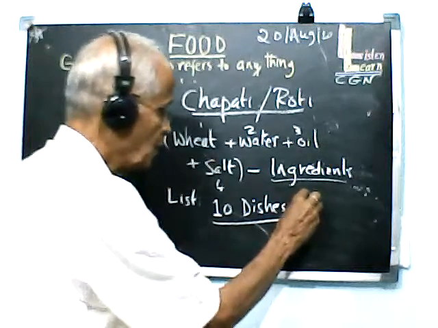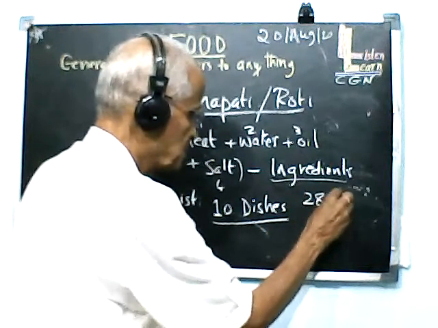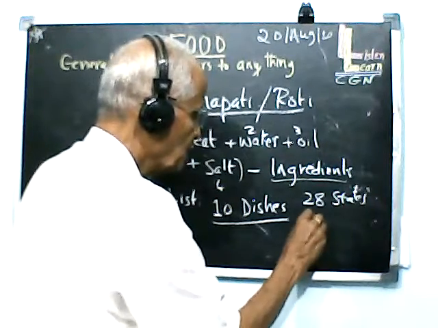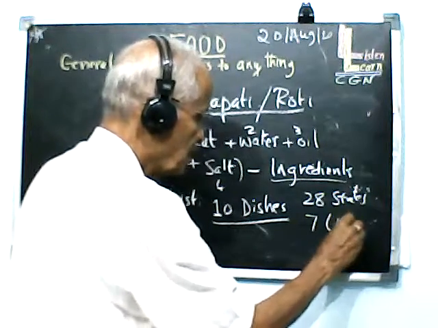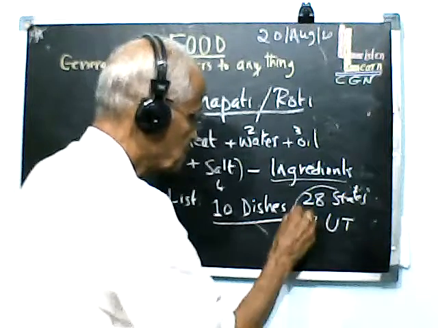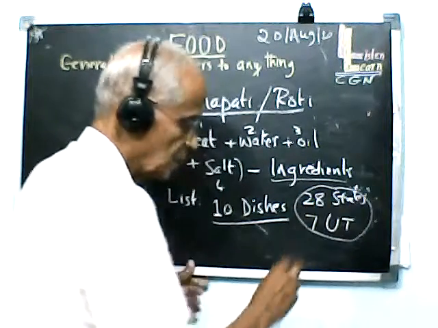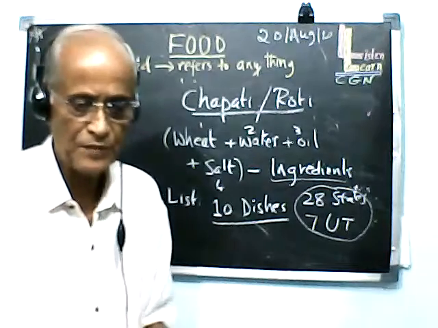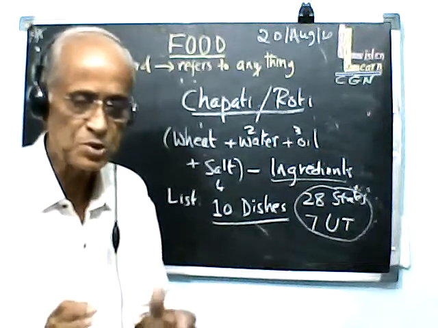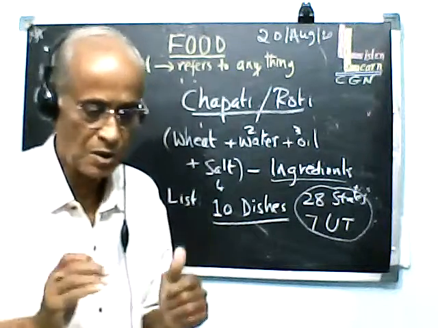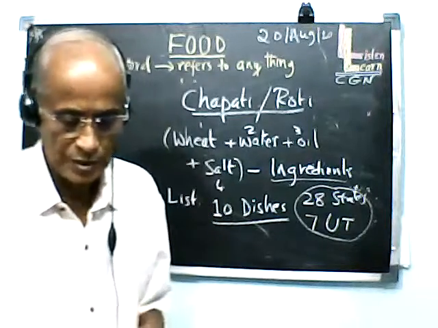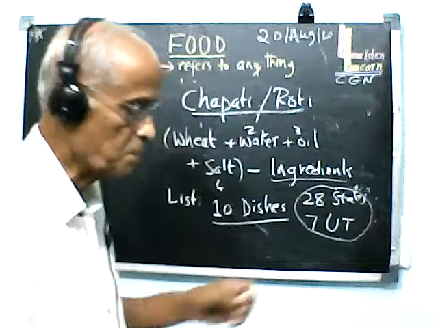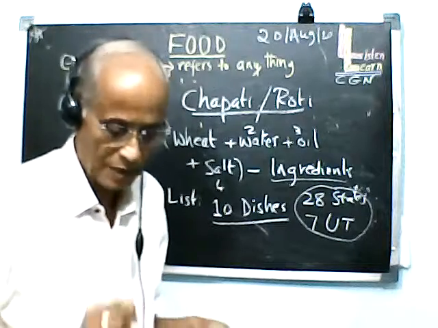India has 28 states and it has 7 union territories. In all these states, there will be some special type of dish made. Therefore, India is very rich in food items or dishes. Now, let us try to go to another important concept. Okay, what is that one?